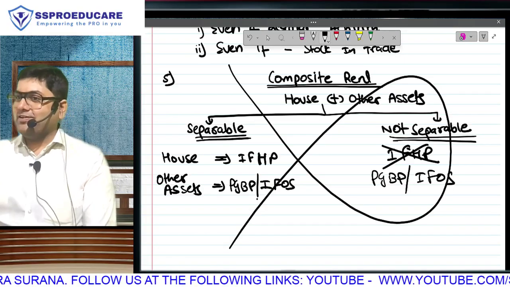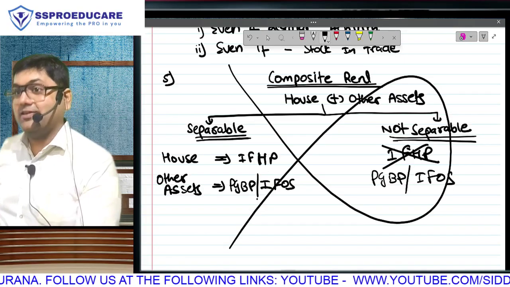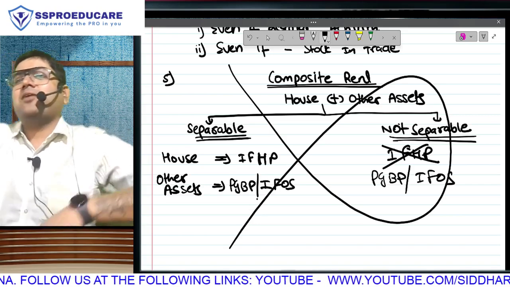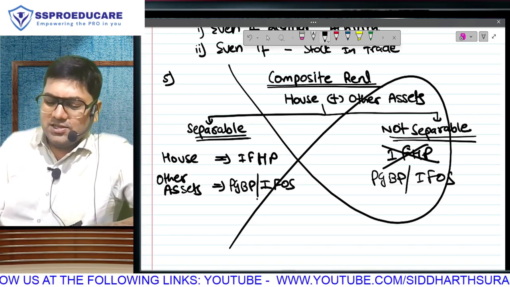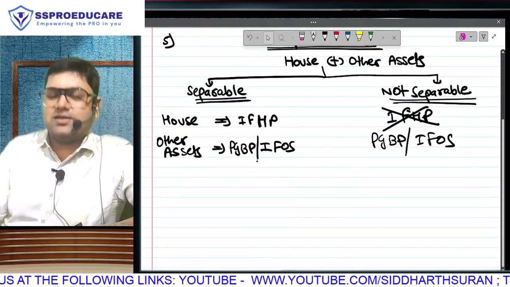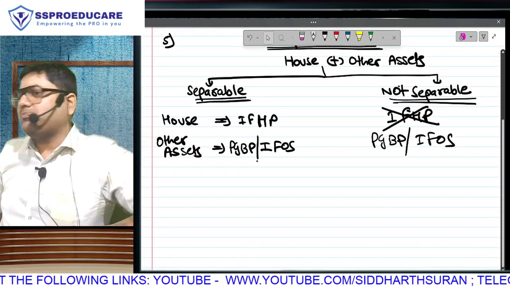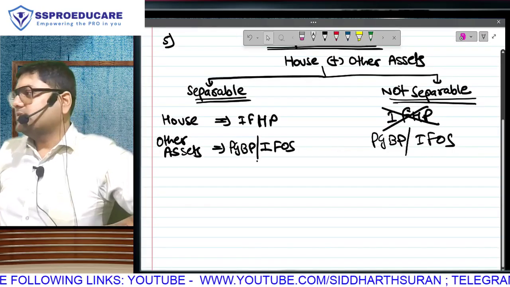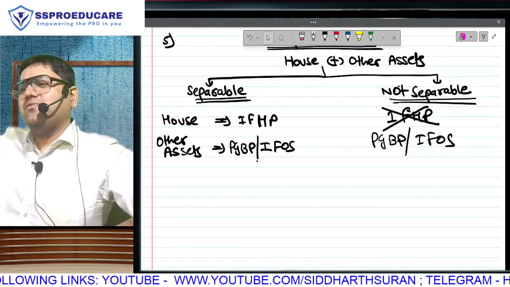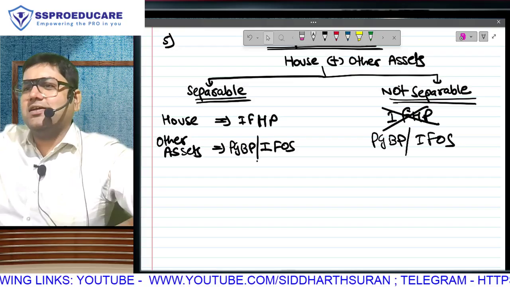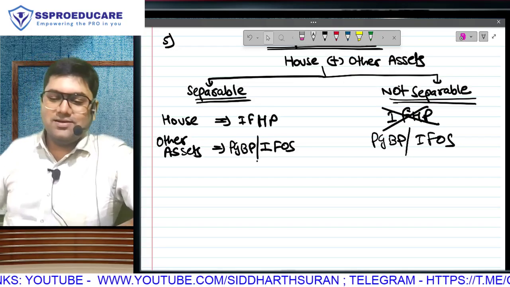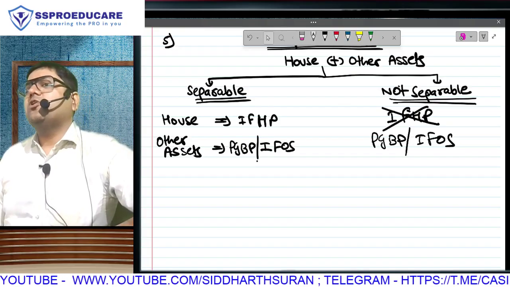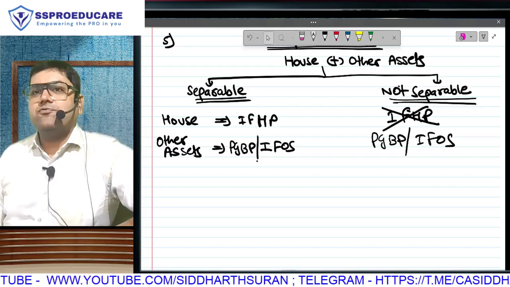This is where what we learn in class as the law written in theory and what happens in practical life sometimes differs. But fair enough. We should learn theoretically, and once you start your articleship, you'll get to learn quite a few things practically as well. Where to do articleship, how to do it, we can have a separate 2-hour session only for articleship guidance. First the syllabus. So ladies and gentlemen, that's your introduction of the chapter income from house property.